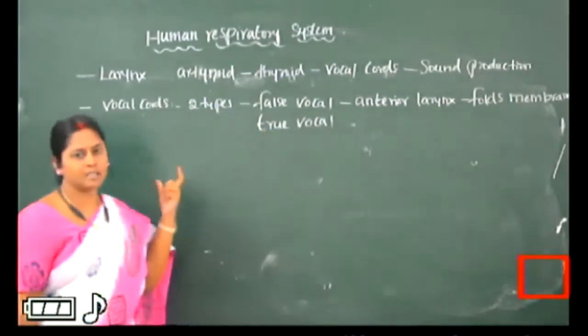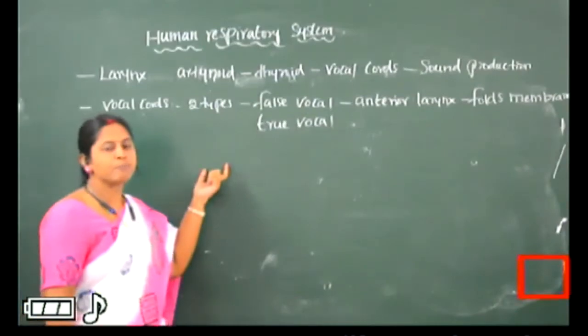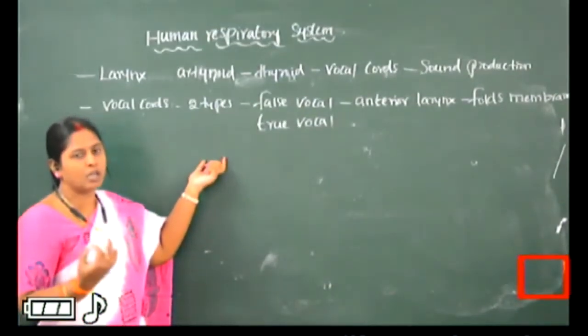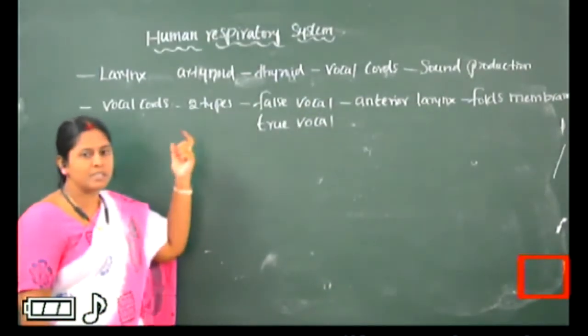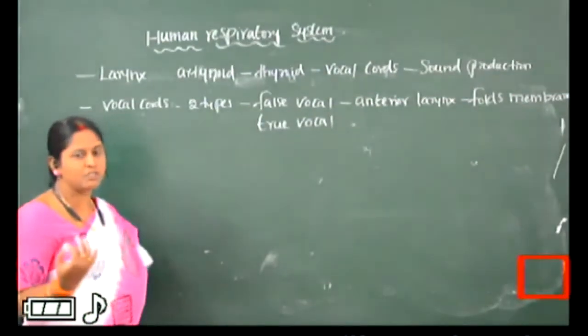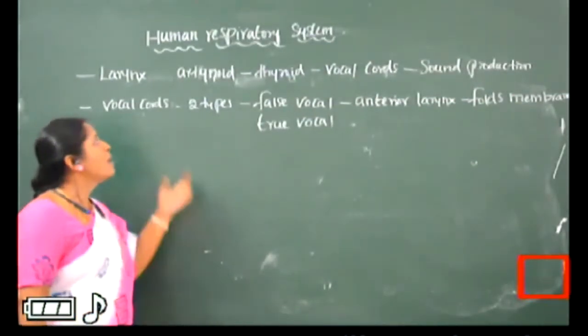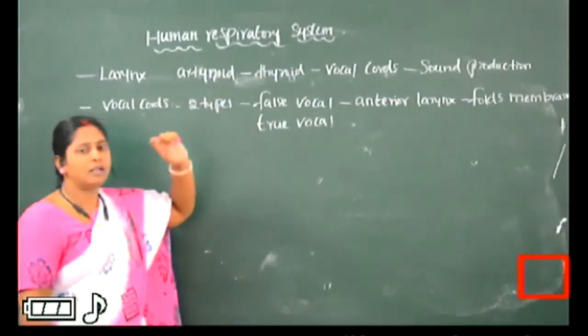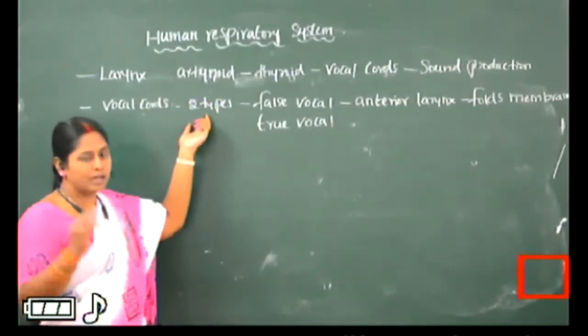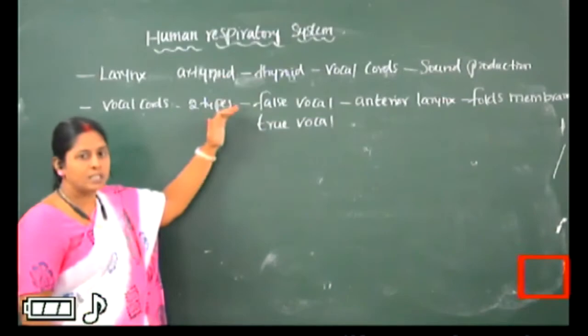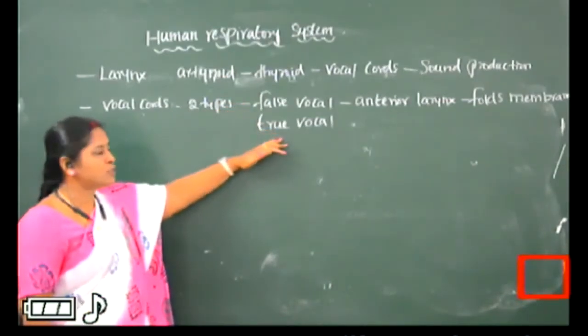Two types of vocal cords are present. We call the larynx the sound box or voice box because of the presence of vocal cords. These vocal cords are present between arytenoid and thyroid cartilage, which have a connection between them. One is the false vocal cord, another one is the true vocal cord.